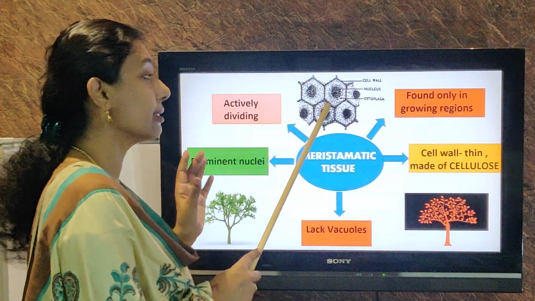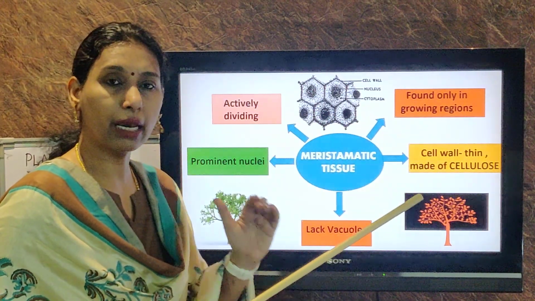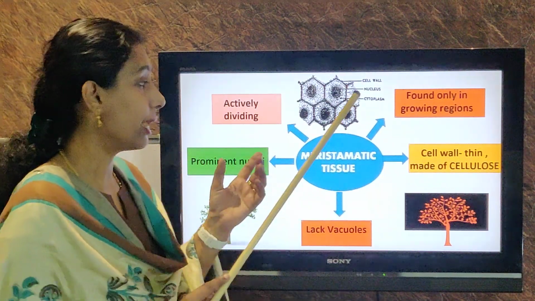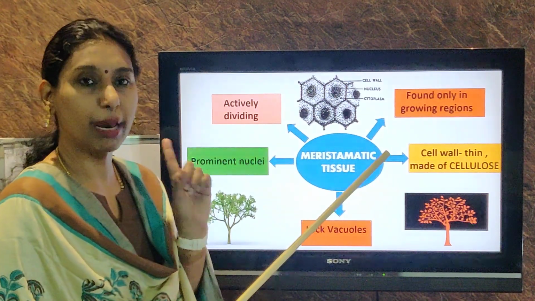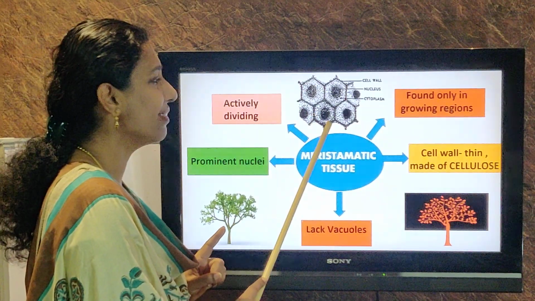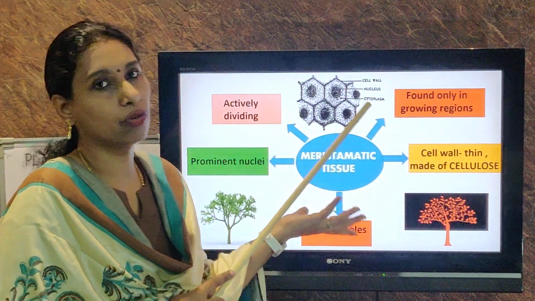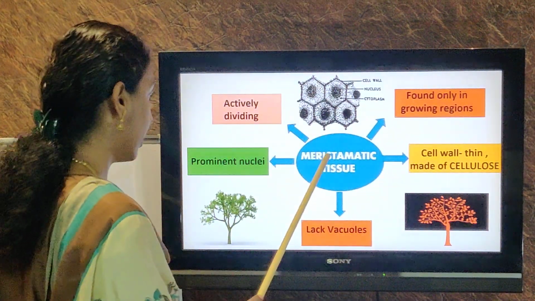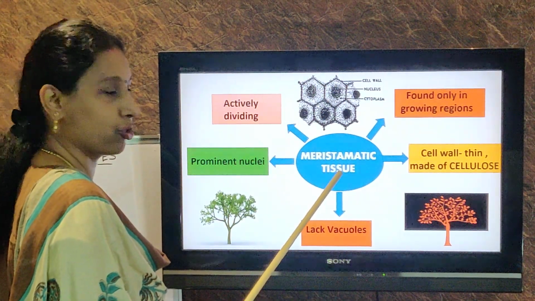Now see, the meristematic cells' main function is only to divide. They keep on dividing. There is no time for them to grow old. So vacuoles are not formed, no waste materials. That is why meristematic cells lack vacuoles, but they have very prominent nuclei. So the main features to remember: they don't have vacuoles, they have very prominent nuclei, and the cell wall is very thin. As the cell matures, the cell wall becomes thicker, but there is no time for it to become thicker. By that time, it has divided into 2 cells. So these are the features of meristematic tissues.